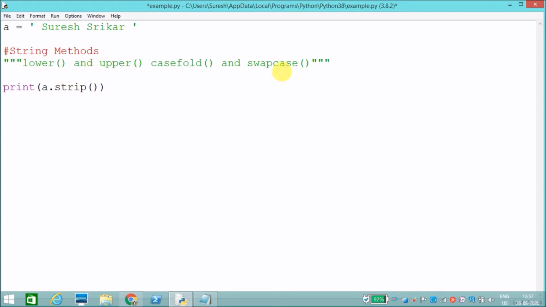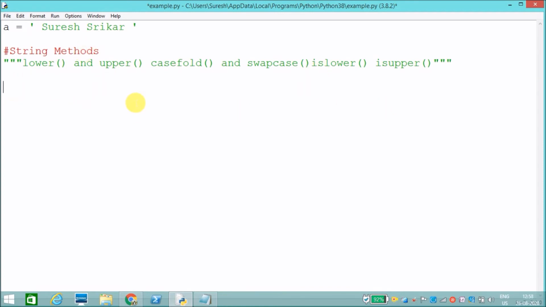Lower will convert a string from uppercase to lowercase. Upper will convert a string from lowercase to uppercase. Casefold also converts a string from uppercase to lowercase. Swapcase will convert capitals to lower and lowercase to capital. And we have two more methods: islower returns true if the string is lowercase, and isupper returns true if the string is uppercase. We will see all these methods with examples.